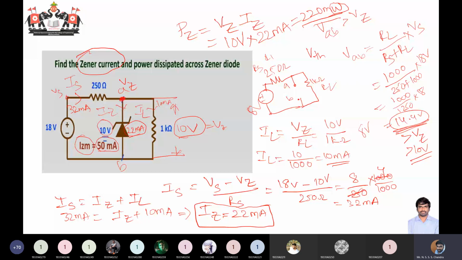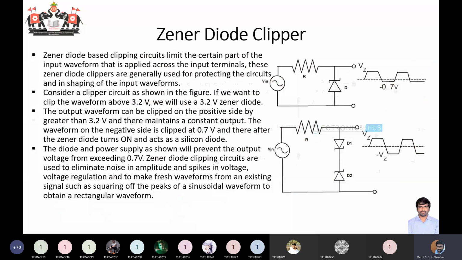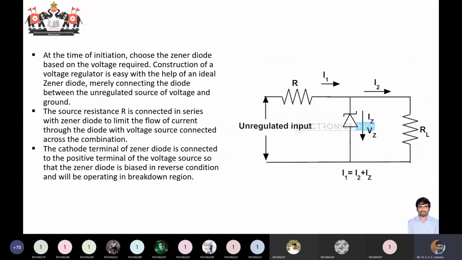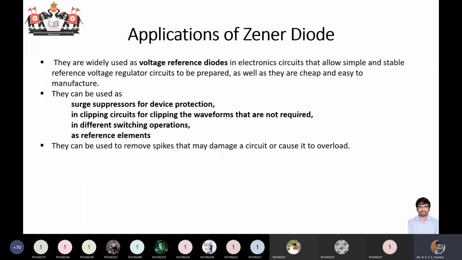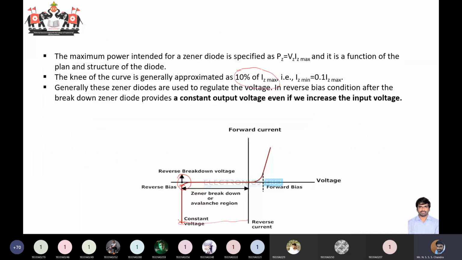IZ will be very low. If you see the previous curve, I'll show you this. Only in this region will your Zener diode work as a voltage regulator.